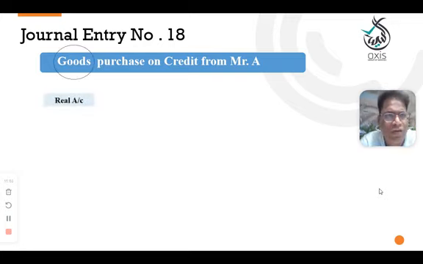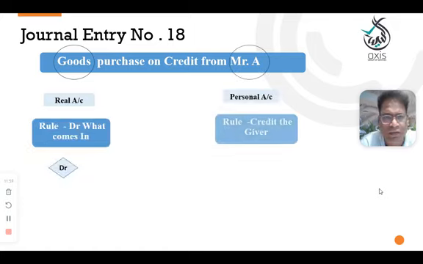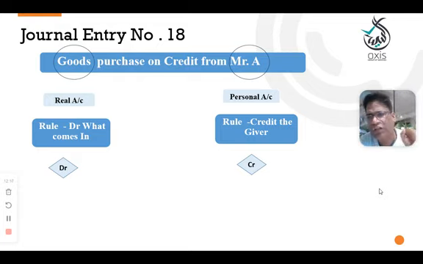So goods is a real account. Mr. A is a personal account. Here goods are coming in, so debit. And Mr. A is the giver, because we purchased from Mr. A. Credit him. Very simple. Apply the rules, you will get the answer. No worries. Which transaction? What is the scenario? Try to stick with your four steps. You will get the answer.